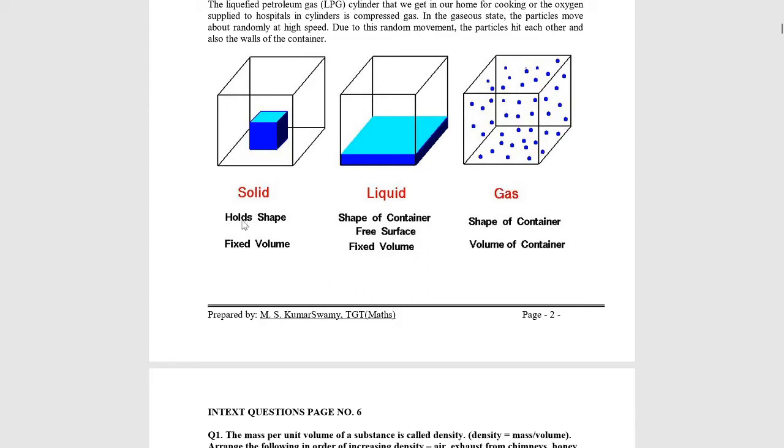See, solid always holds a particular shape and has fixed volume. It neither changes its volume nor the shape. It is fixed in both and occupies the same volume.